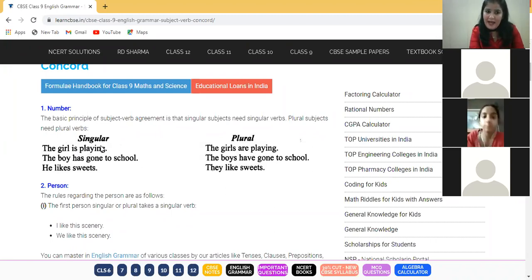A verb has to agree with the subject to make a sentence meaningful. Otherwise, if we keep saying the girls is playing or the girl are playing, we will be using wrong subject verb agreement.